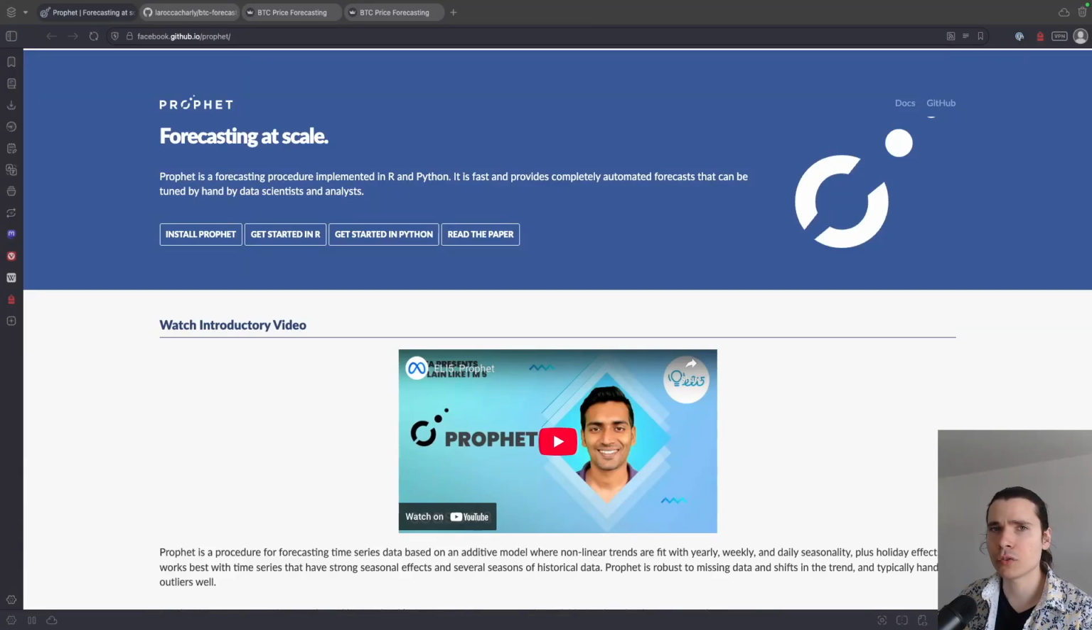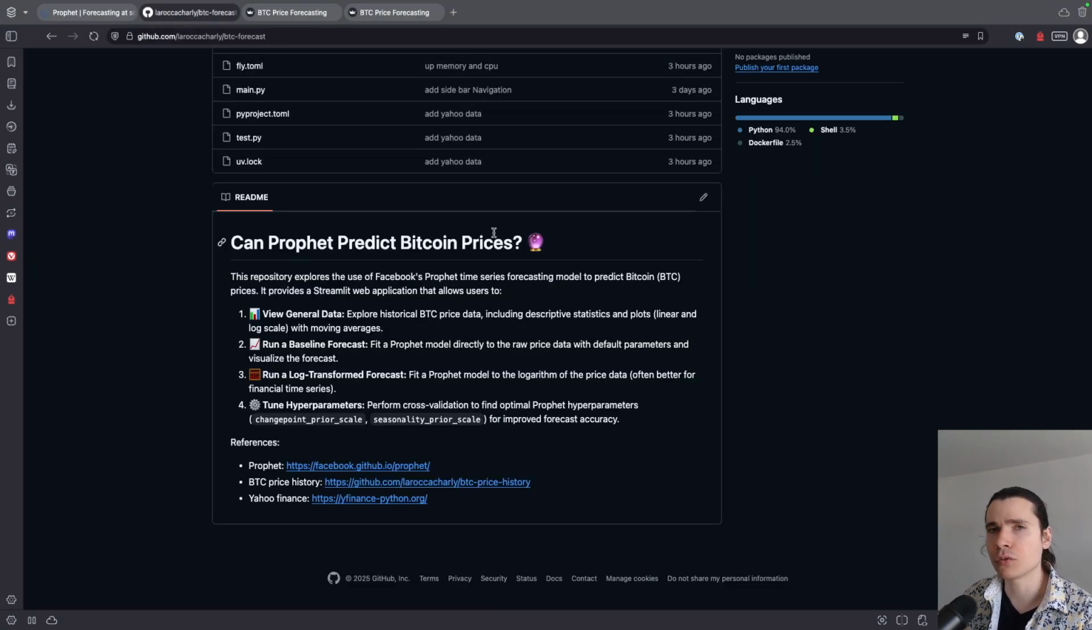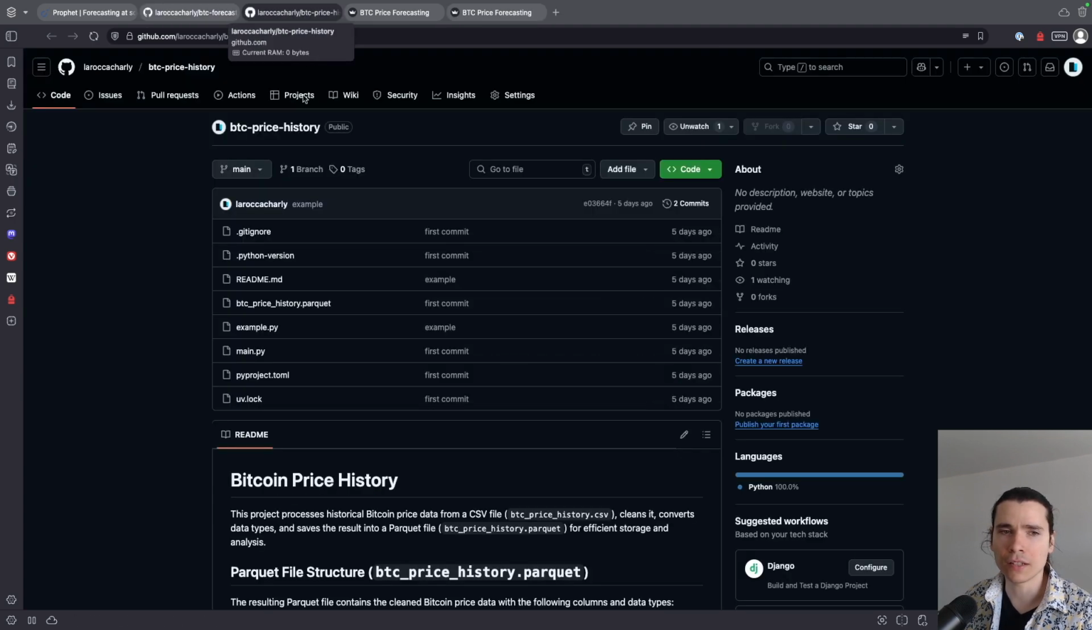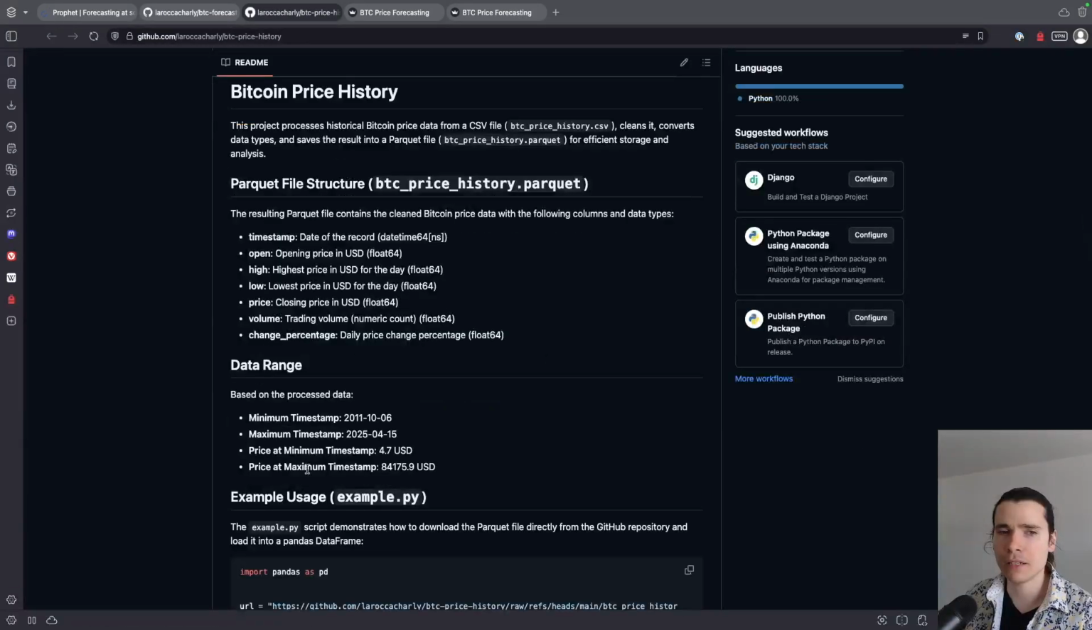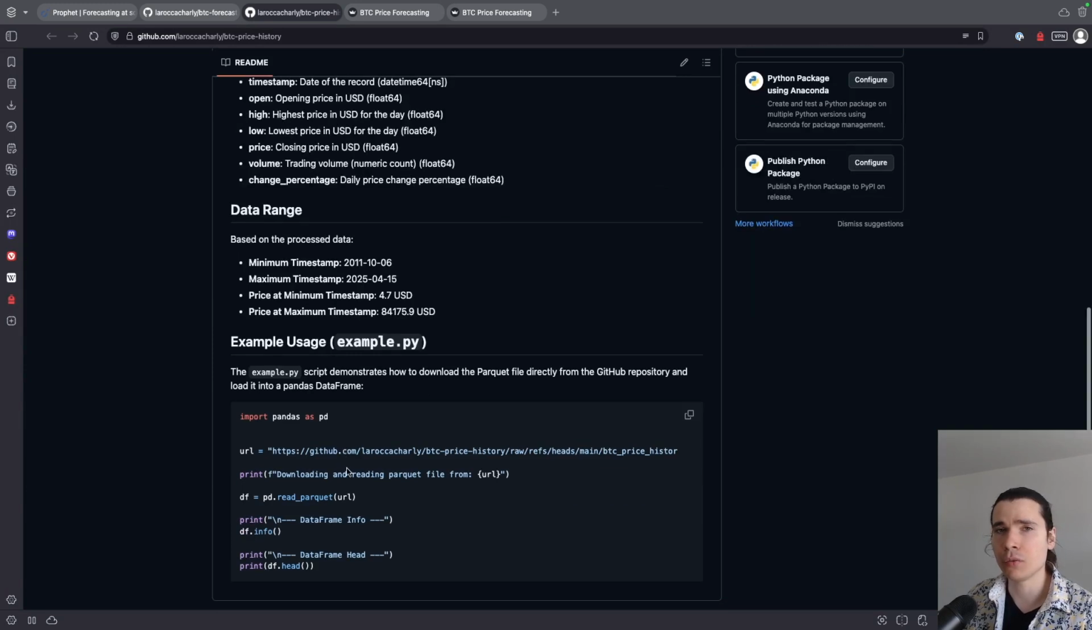Prophet is an open source library from Meta that allows you to fit your time series very efficiently and quickly. So I built a project to try to play around with it on Bitcoin prices. I ran the results on data that I found online, cleaned up, and made available in this repo. If you want to play around with my data, you can easily use it with just pd.read_parquet with this URL.